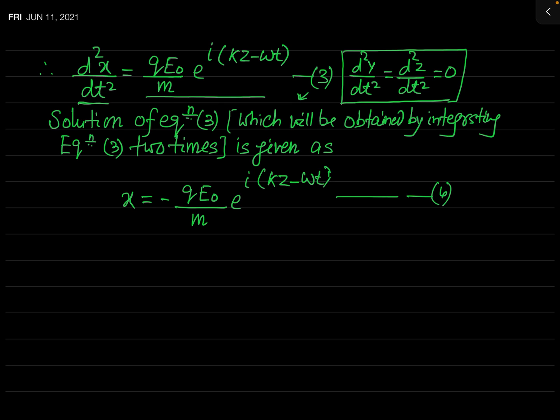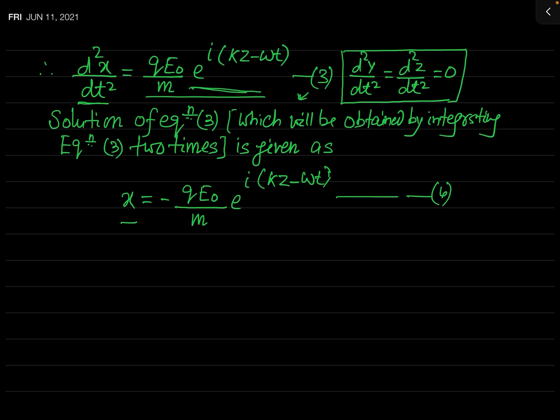But remember, since our function is sinusoidal, definitely the integration constant will finally be 0. So I have not used any integration constant here. After two times integration with respect to t, you will get this result, which is the solution of the differential equation defined in equation 3. This is x equal to minus q times E naught over m times e raised to the power i(kz minus omega t). This is its solution.